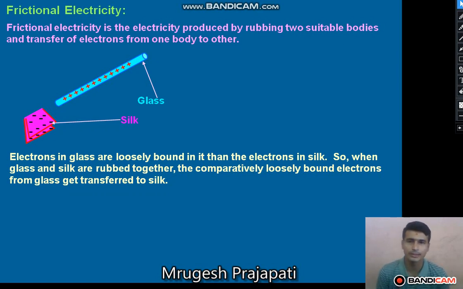So when this glass rod is rubbed with the silk cloth, some of the electrons from the glass rod transfer to the silk cloth. Because of the deficiency of electrons, the glass rod becomes positively charged, and because of the excess number of electrons, the silk cloth becomes negatively charged.